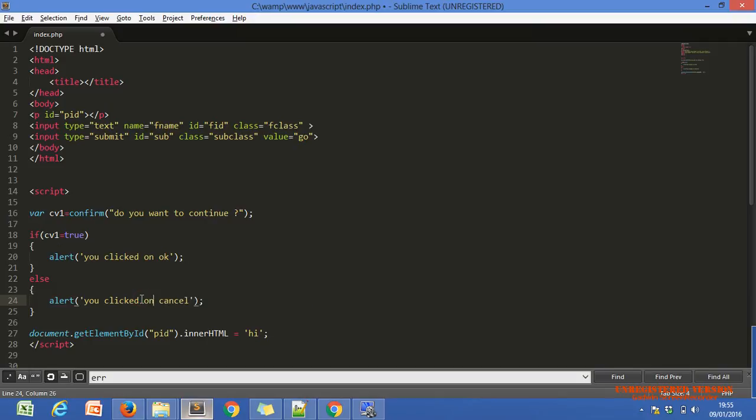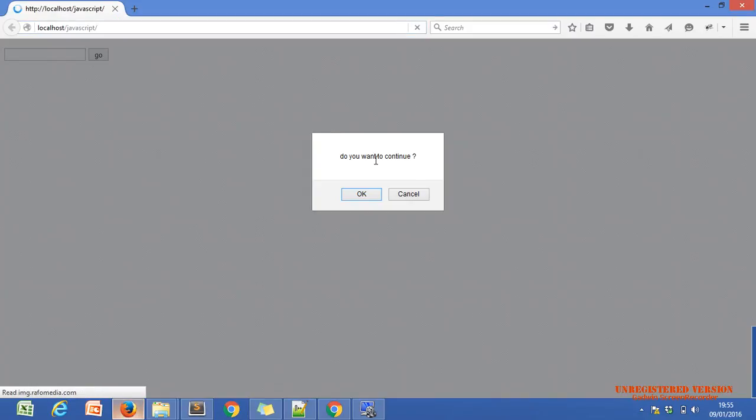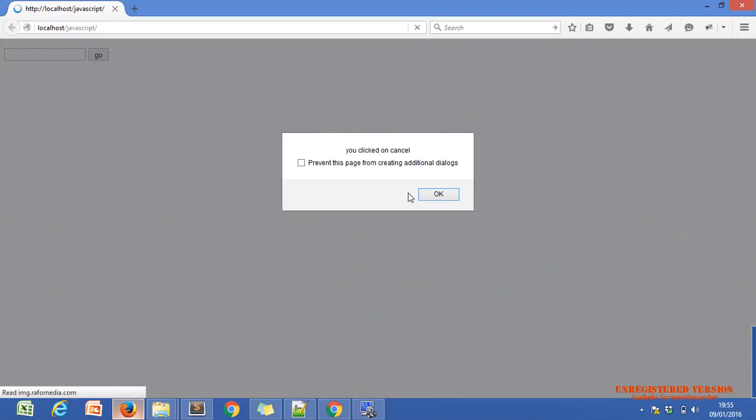Should be CV1 equals, just assigned to, one second Nazar. Cancel. You clicked on cancel. If I want to check, then use double equals, same as PHP.